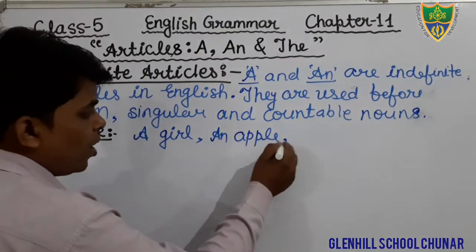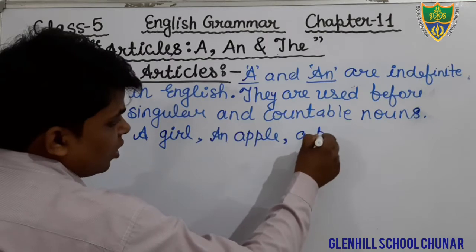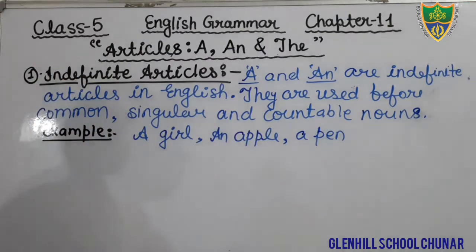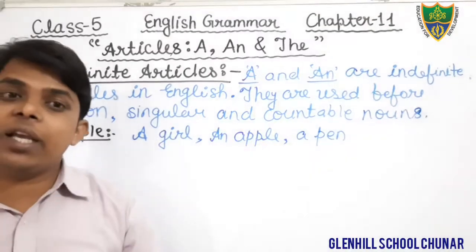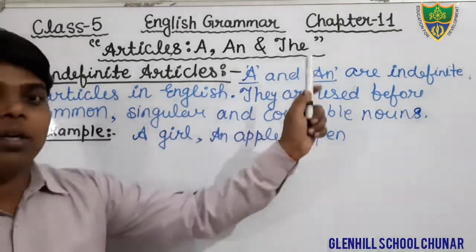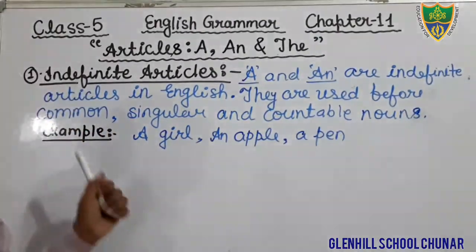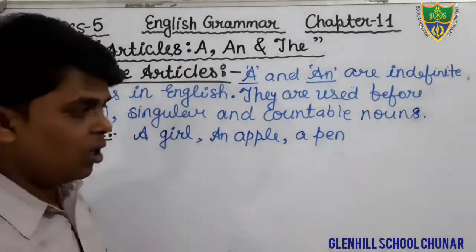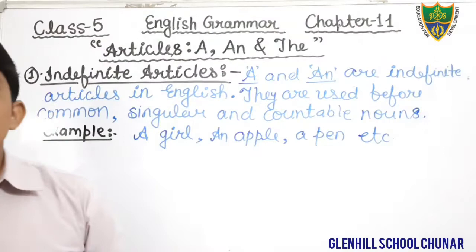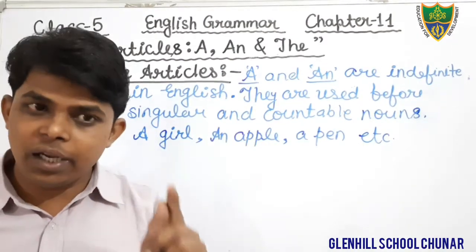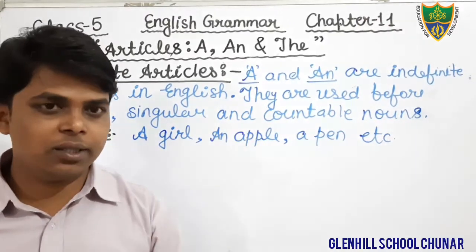A girl, an apple, and a pen, which we can count, is also a countable noun. So we use the articles a and an before common, singular, and countable nouns. Example: a girl, an apple, a pen. There are many more. Keep in mind that the words a and an belong to the indefinite articles.